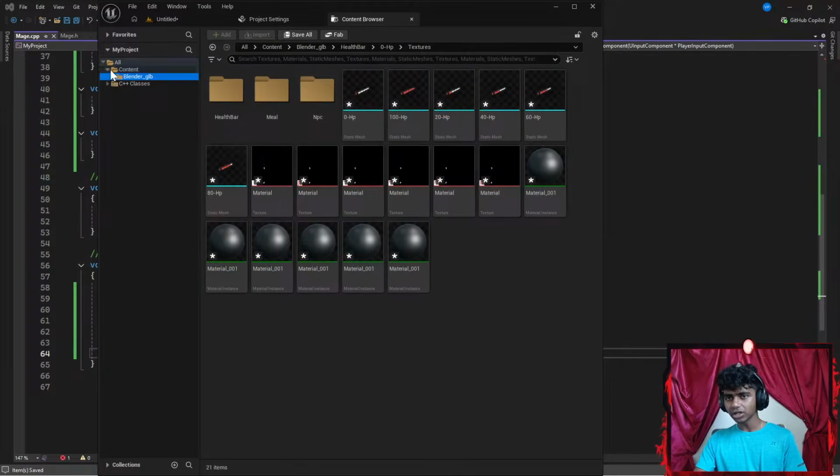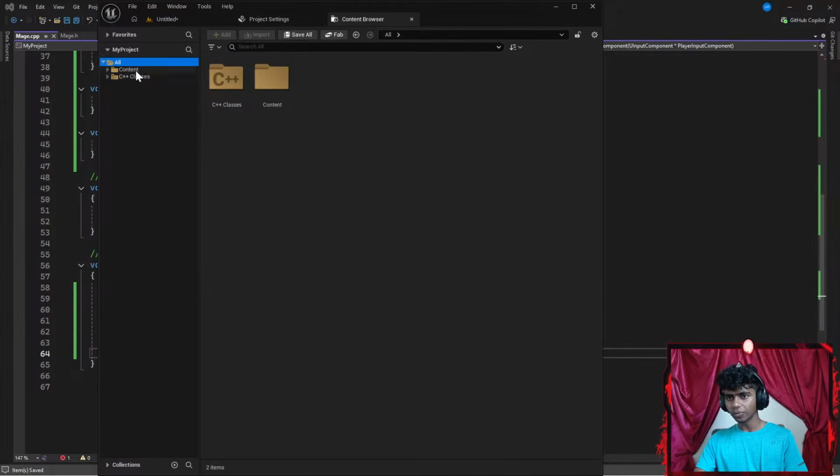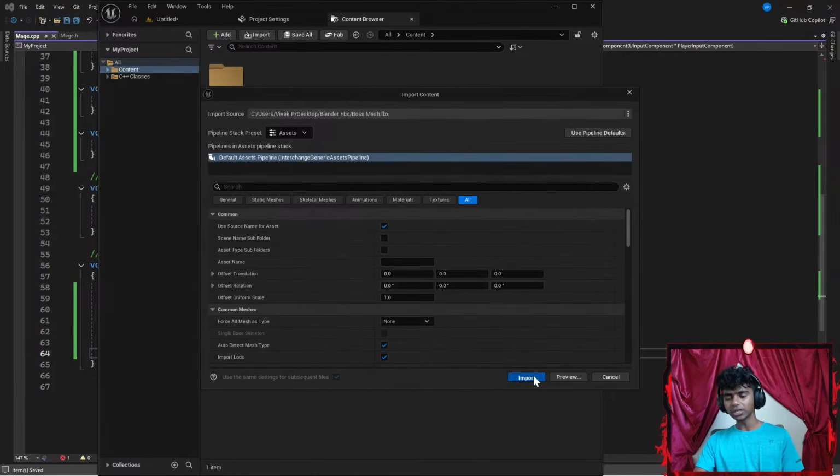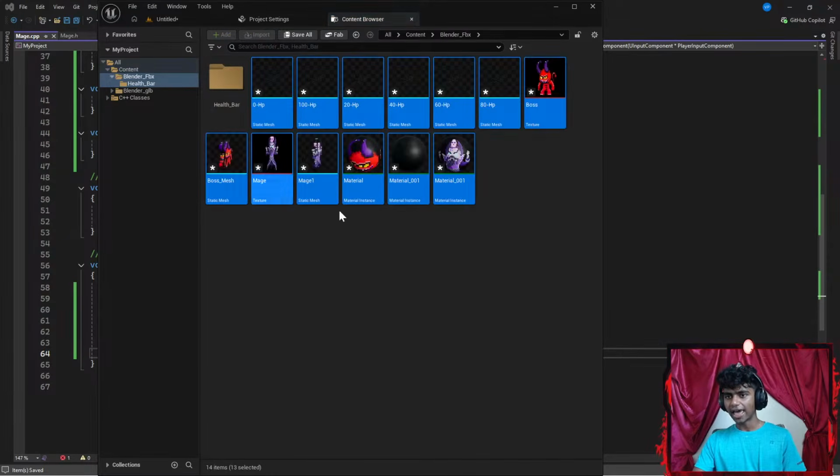Okay, then I'm gonna go ahead and close this. Open my content again. Let's open all. Okay, inside my content, I'm gonna go ahead and paste my Blender's FBX files as well. Let's go ahead and paste it. And that's pretty much it. These are my textures that I actually want to load on my window.